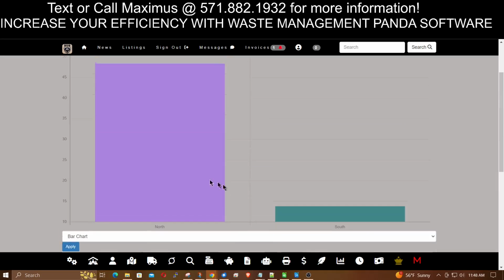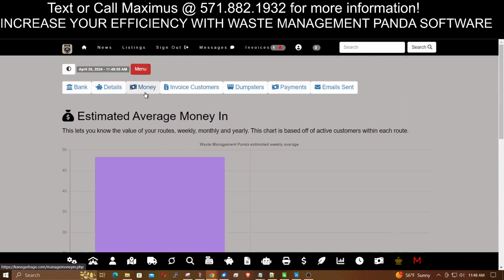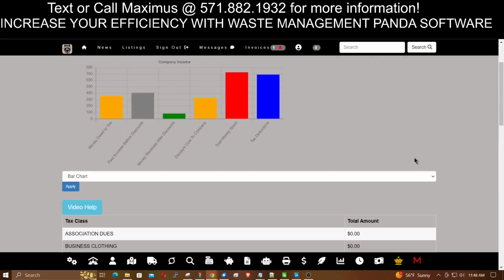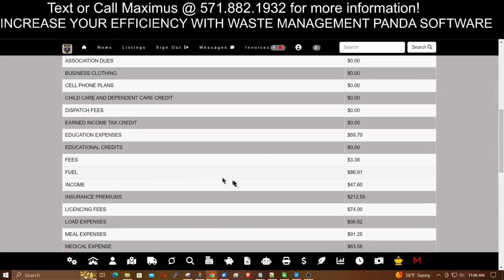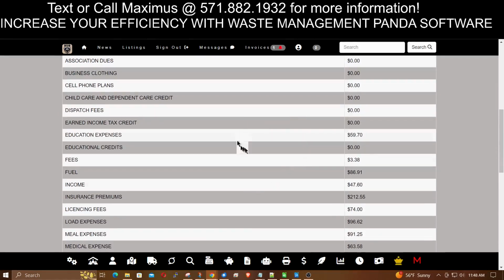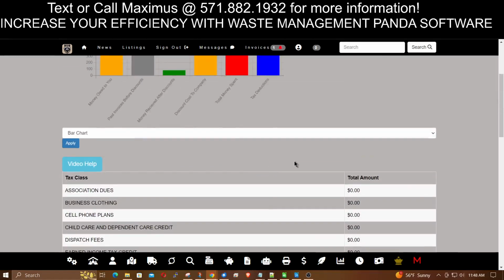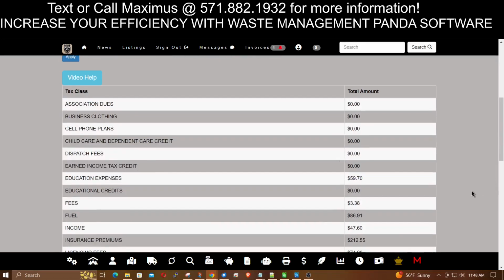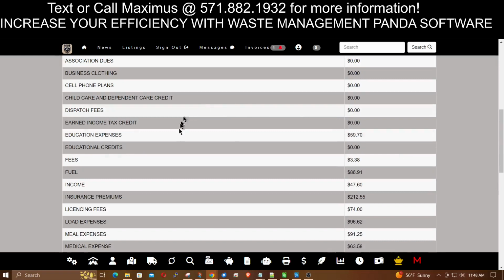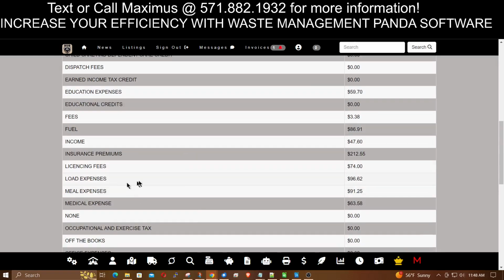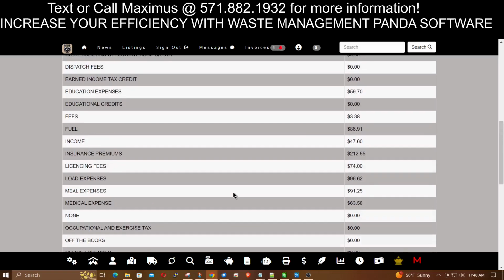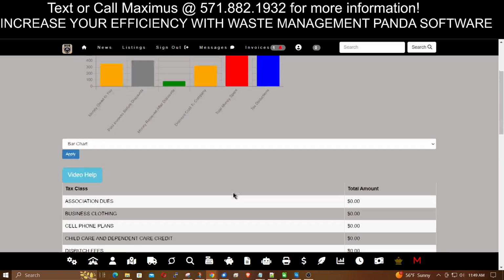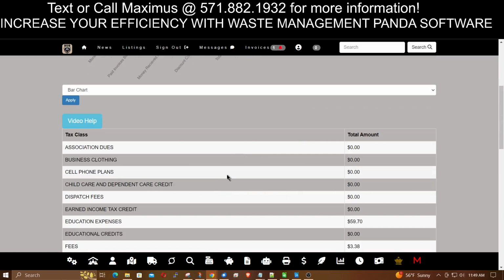And if you want to see how much money you're spending, go up here to the menu, where I was going before. You can see how much you're putting out in fuel and in all these different tax classes. What I tried to do, for everything having to do with a garbage disposal, waste management, or dumpster business, is get the tax classes you need where you could get tax breaks. All you do is come down there and classify expenses to different tax classes, which helps you overall when you're doing your taxes.